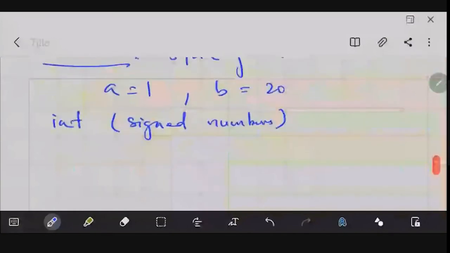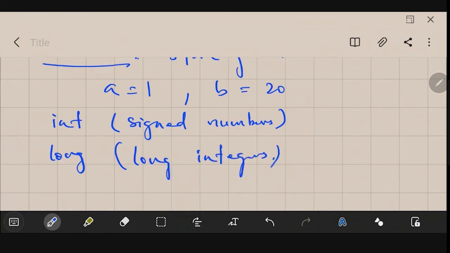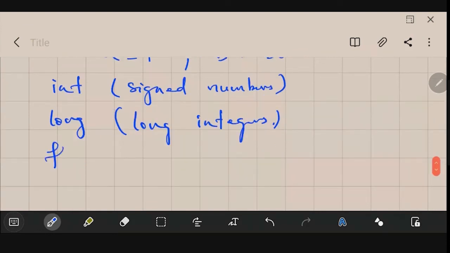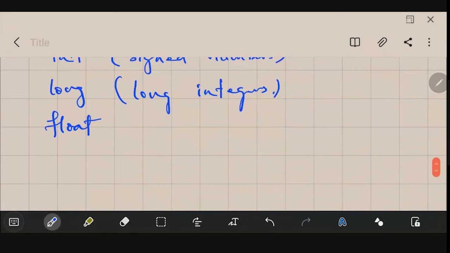And then there could be long. So long integers could be represented in octal also, hexadecimal also. However, these are long integers. And then we could have float also, as we were having in the earlier programming languages. So floating point values, decimal points will be there.